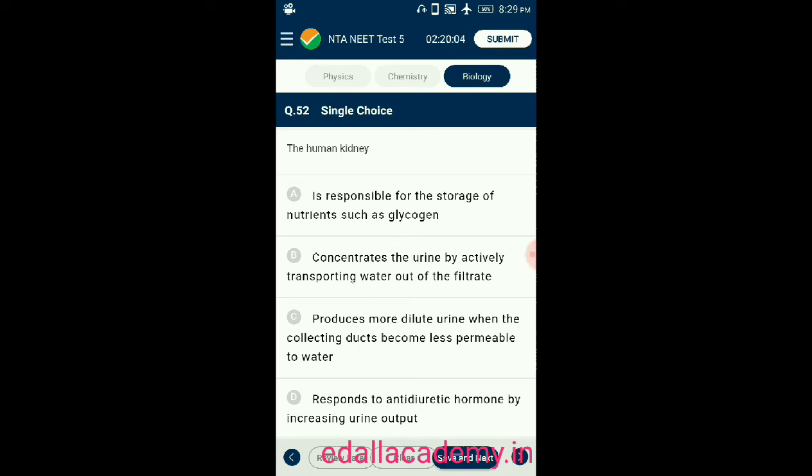Option D, responds to antidiuretic hormone by increasing urine output. From the given four options, the correct one is C. Human kidney produces more dilute urine when the collecting ducts become less permeable to water. So the correct option is C.